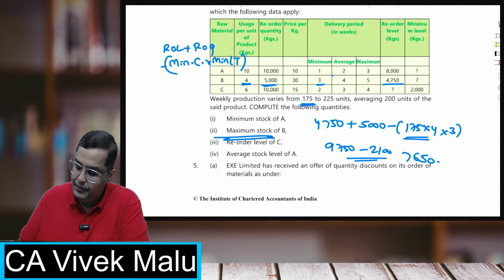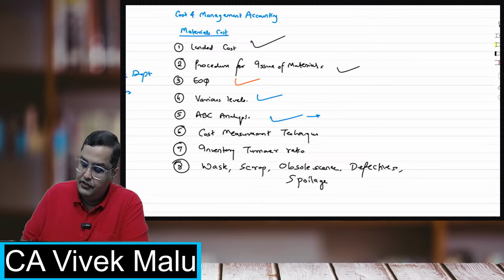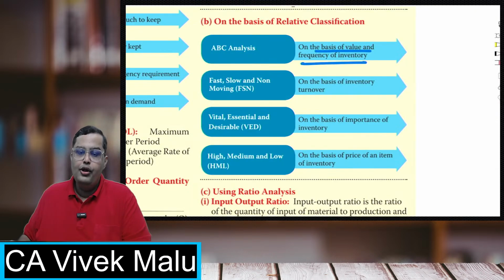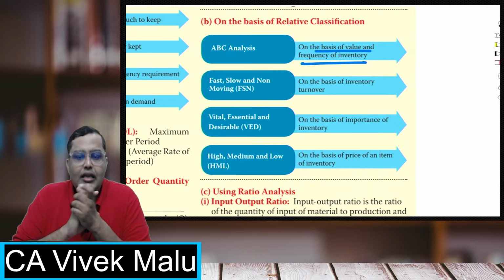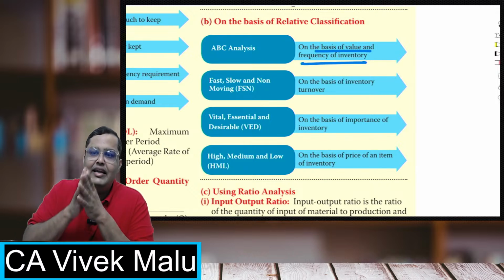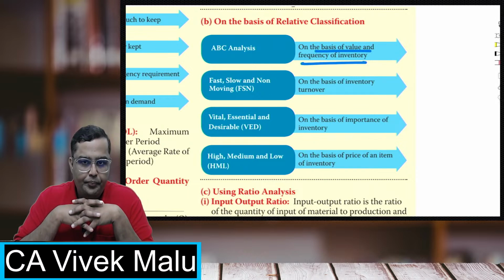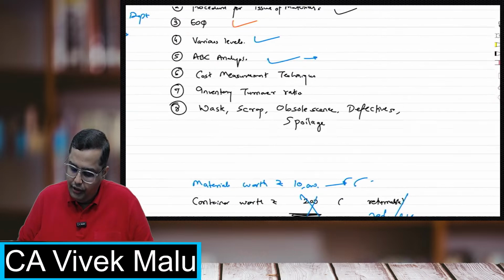ABC analysis is where you analyze the inventory on the basis of value and frequency of inventory. Basically, ABC analysis is like a 70-20-10 analysis. You will segregate your inventories in the ratio of the investments made into them.